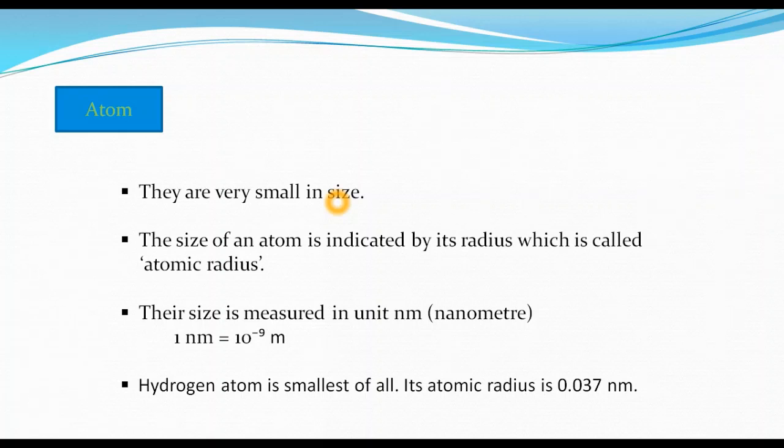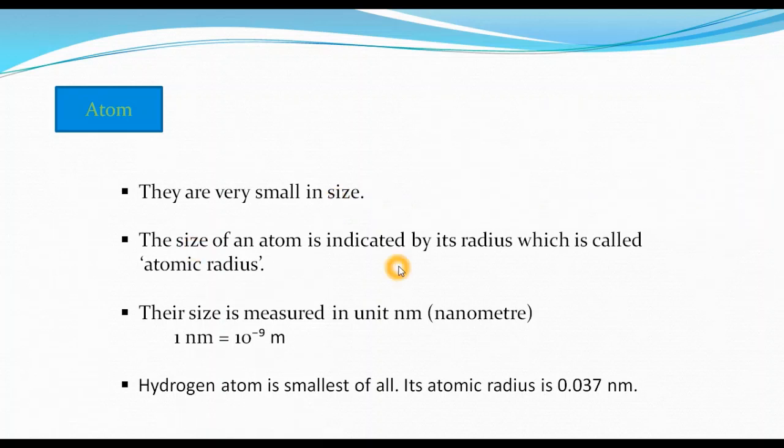That means 35 million copper atoms make only 1 centimeter. So they are very small in size. We cannot even see them under the most powerful optical microscope.